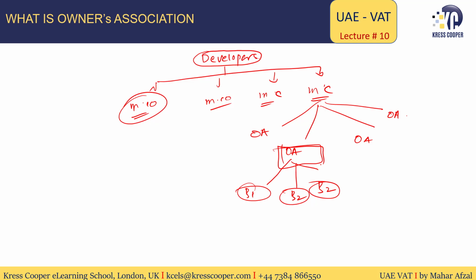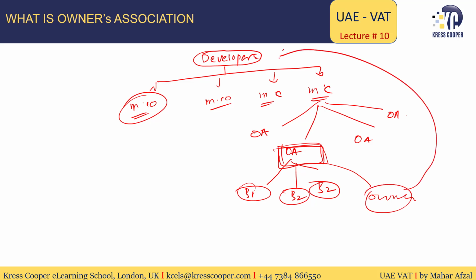We need to be very careful while applying the concept of disbursement or reimbursement. There is a possibility also that the owners association is issuing tax invoices in the name of the owners, but the amount is being collected directly by the developer, or this amount is going directly into the bank account of the management company. The collection of the amount for the invoices which have been issued by the owners association will not have any VAT implications. So ultimately, invoices have been issued by the owners association, and the owners association will be liable to pay output tax on such invoices.